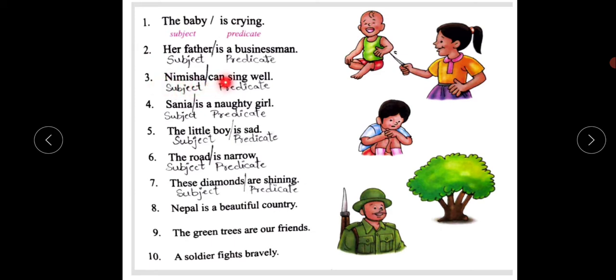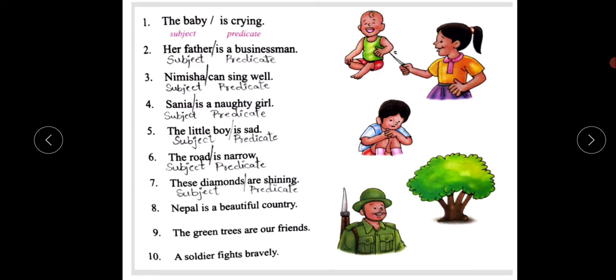Nimisha can sing well. The name Nimisha is a person's name, right? For that sake, they have written it as the subject. Yes, there is a subject, and the rest, can sing well, will become the predicate. Understood?